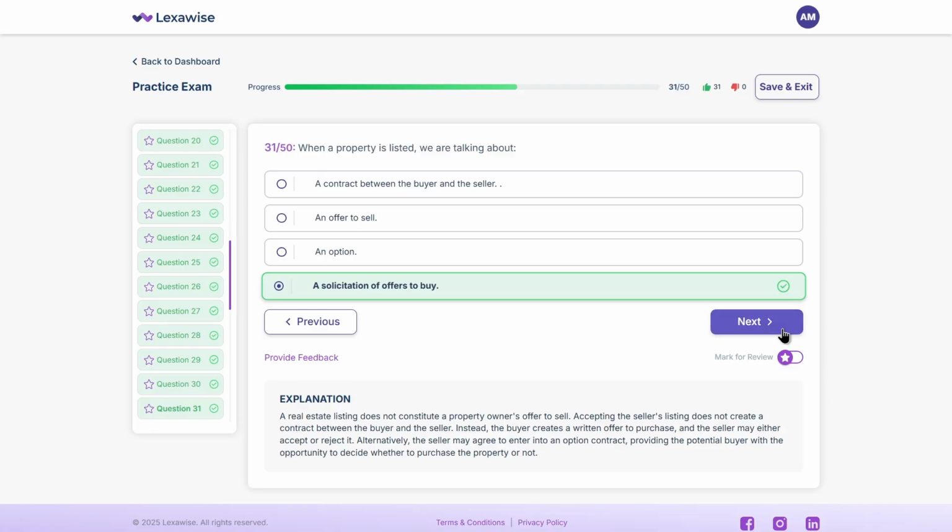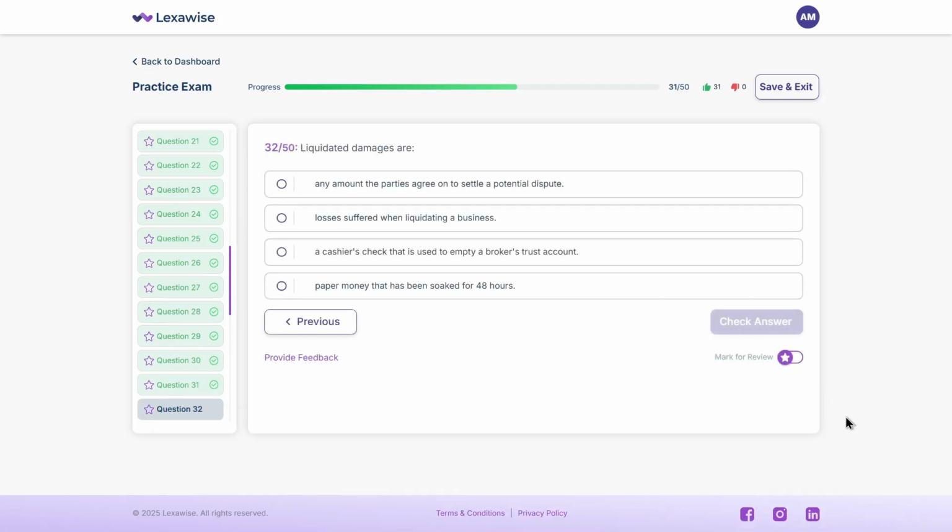Let's keep going. Liquidated damages are: A. Any amount the parties agree on to settle a potential dispute. B. Losses suffered when liquidating a business. C. A cashier's check that is used to empty a broker's trust account. D. Paper money that has been soaked for 48 hours. Take a moment.